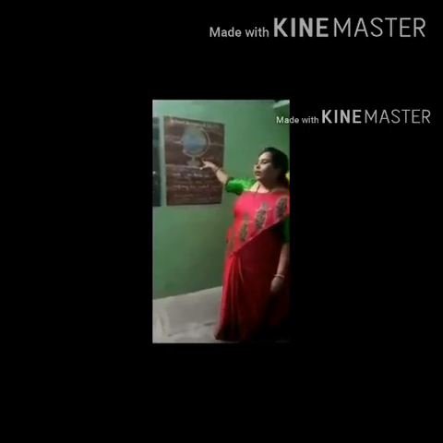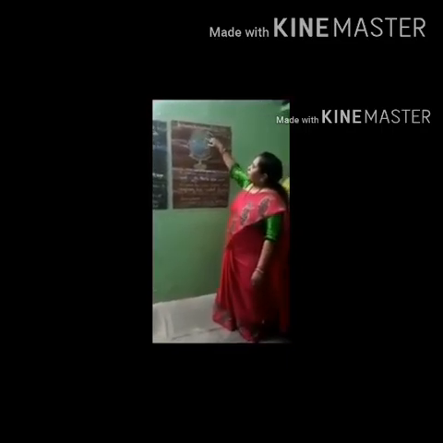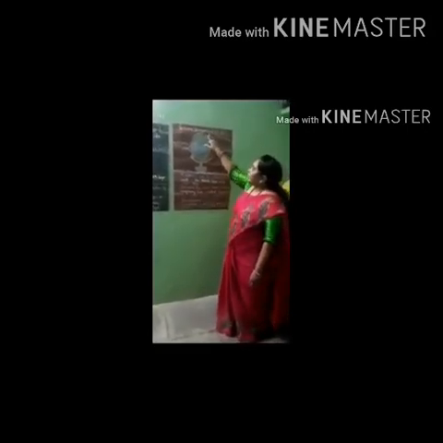Once again I am going to say it in a short way. See children, this is the globe. The globe is a model of the earth. See, one imaginary line divides it into 2 equal halves. Above the equator it is called the northern hemisphere. Below the equator we call it the southern hemisphere. And here 2 end poles we are observing, children: the north pole, and below the equator the south pole.